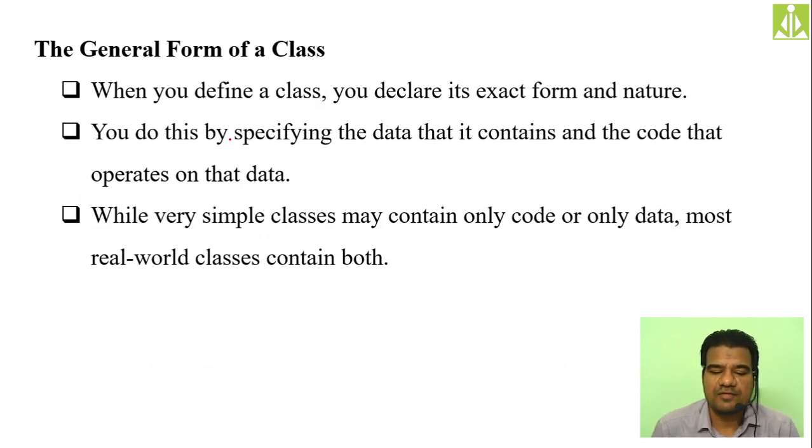Now, the general form of a class. When you define a class, you declare its exact form and nature. Whenever we are going for a class, what exactly a class should possess, what exactly a class should have at the time of declaration, we do exactly that. Inside a class we can keep the data which it contains and the code that operates on that data.